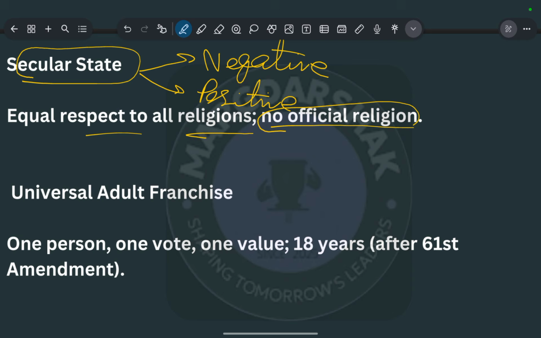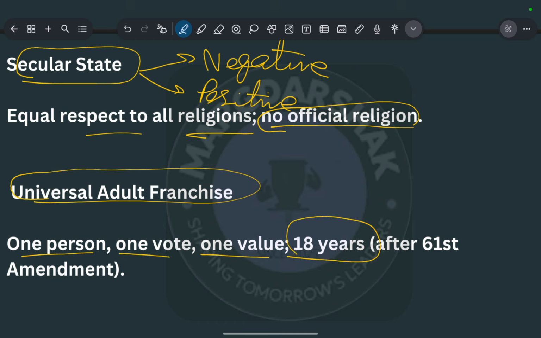Okay, and next is universal adult suffrage. India has universal adult suffrage, meaning one person, one vote, and one value. Firstly, only those who were 21 years old or older could vote for the candidate.